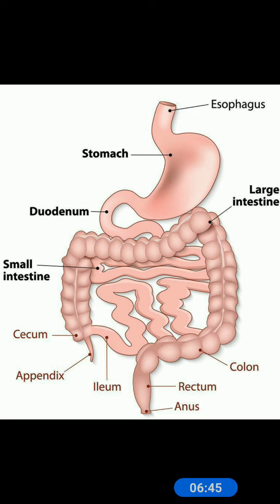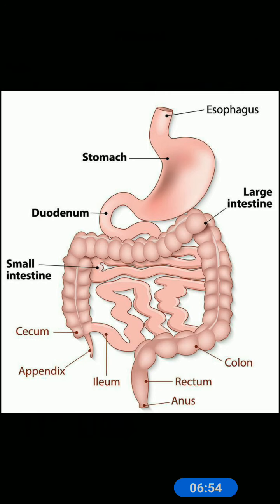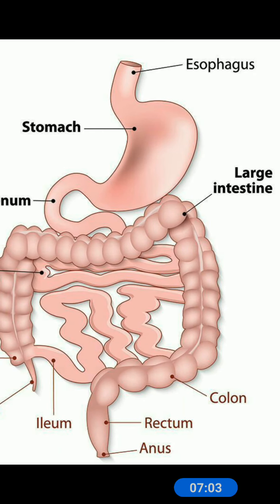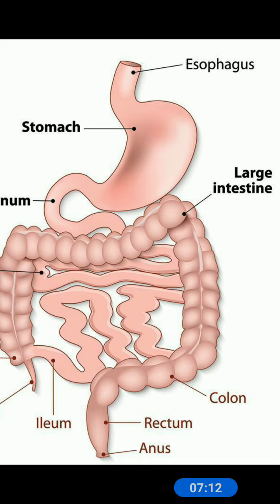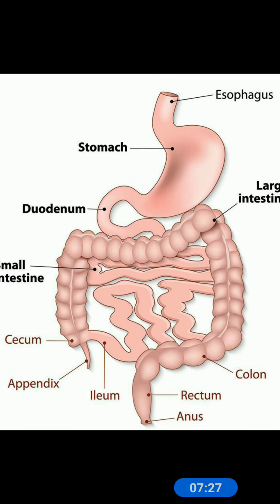Then here it is further digested and absorbed into the blood. The food that cannot be digested reaches the large intestine. Here is the large intestine, children. So, the food that cannot be digested reaches the large intestine and water is absorbed, and the waste is then thrown out of your body through the anus. The mouth, the food pipe, the stomach, small intestine and the large intestine form your digestive system.